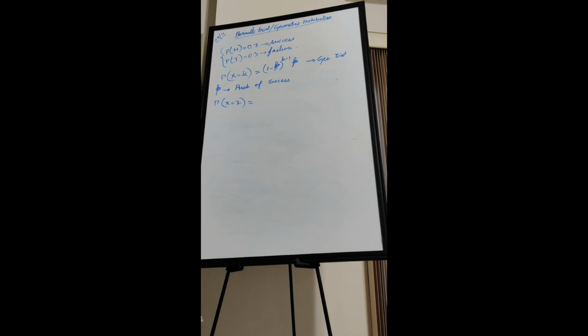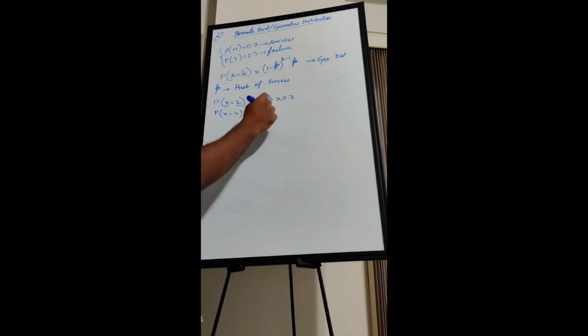At the second trial you are getting a success, which means at the first trial you got a failure. That means 0.3 and then you got 0.7. Now, for this random variable, what is the probability that you are stopping the experiment at the 4th trial? 0.3 times 0.3 times 0.3 times 0.7, right?